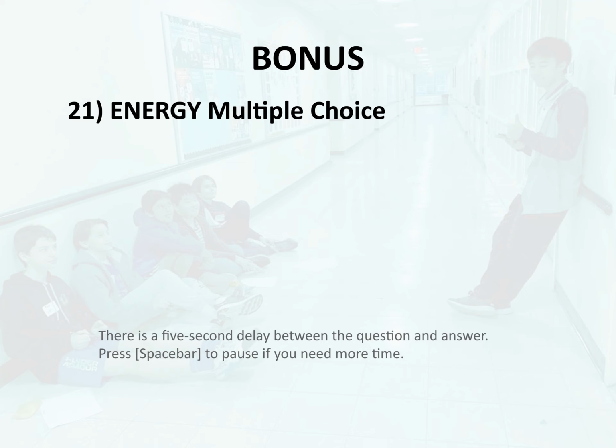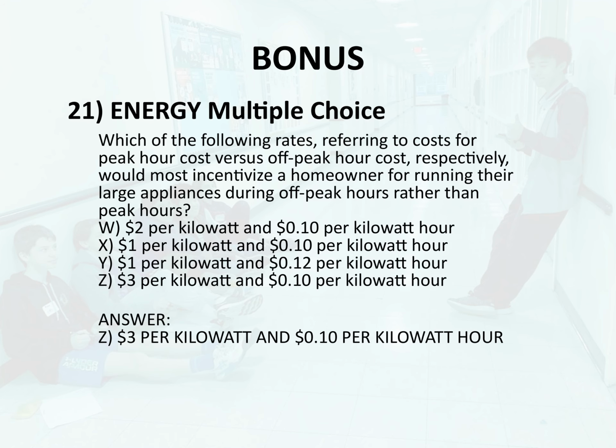X. $1 per kilowatt and $0.10 per kilowatt hour. Y. $1 per kilowatt and $0.12 per kilowatt hour. Z. $3 per kilowatt and $0.10 per kilowatt hour. Answer. Z. $3 per kilowatt and $0.10 per kilowatt hour.